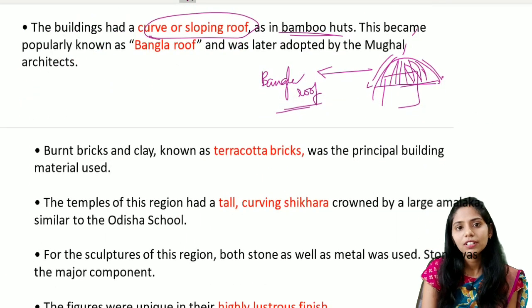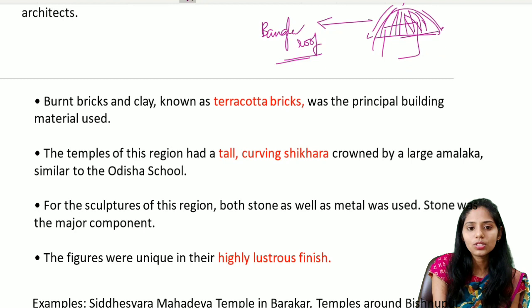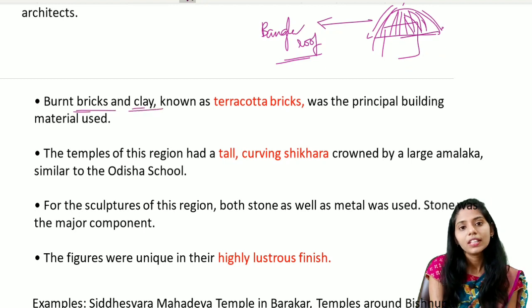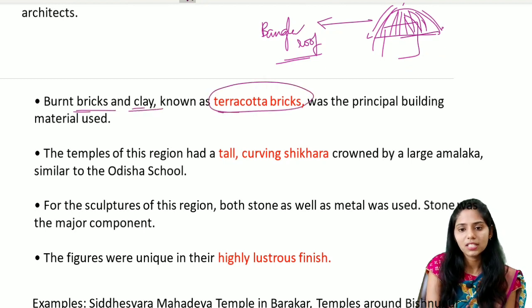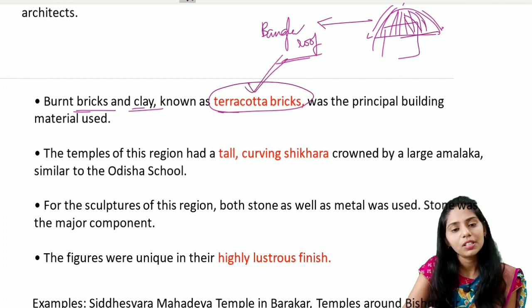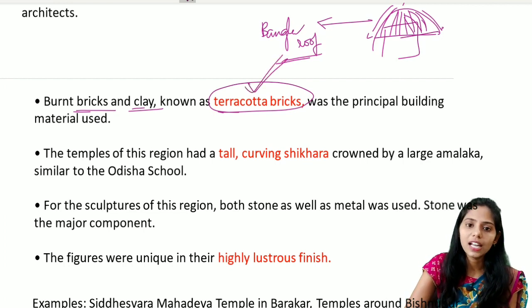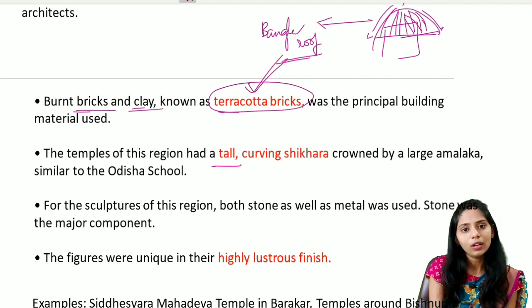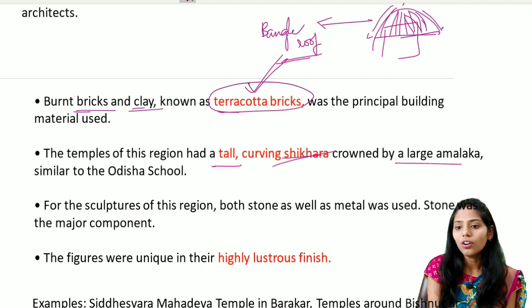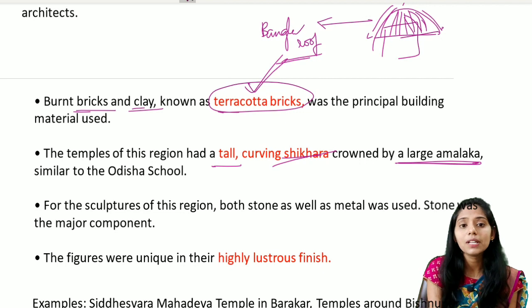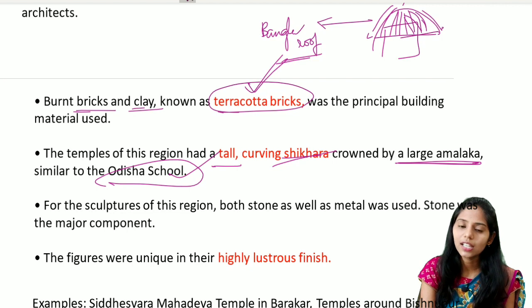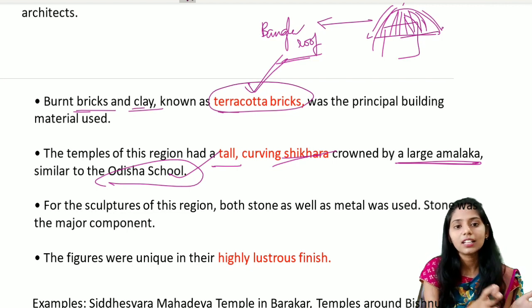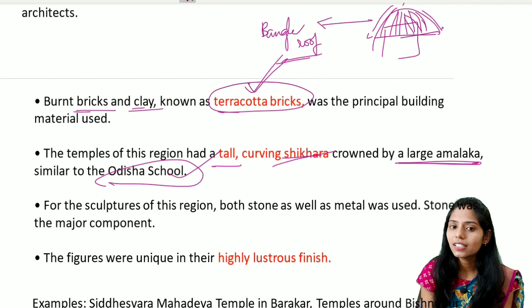For the building of these temples, they mainly used burnt bricks, also known as terracotta bricks. So the principal material used for building the temples during the Pala and the Sena time was burnt bricks or terracotta bricks. The temples in this region had the curving shikara, crowned by a large amlaka, which is similar to the Odisha school. This Odisha school mainly belongs to the Nagara style. So we see an influence of Nagara temple architecture in Pala and Sena architecture.